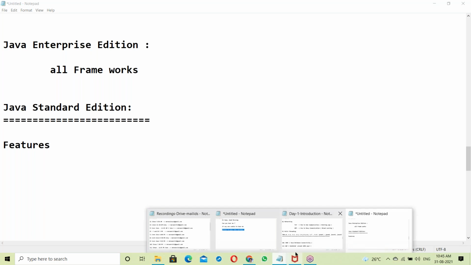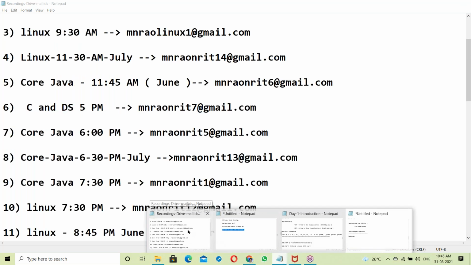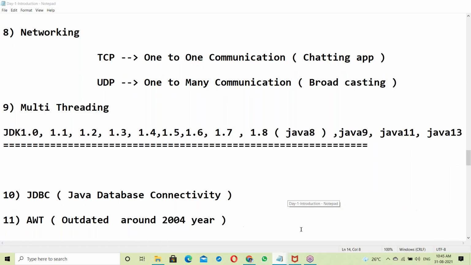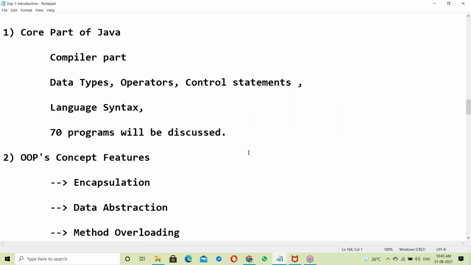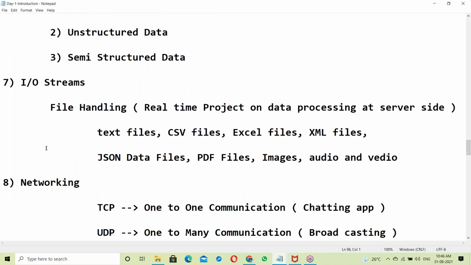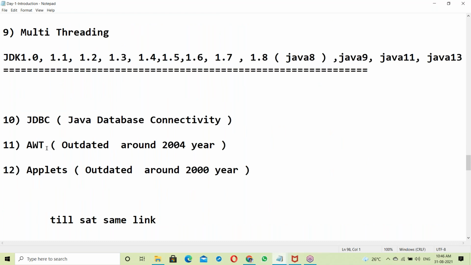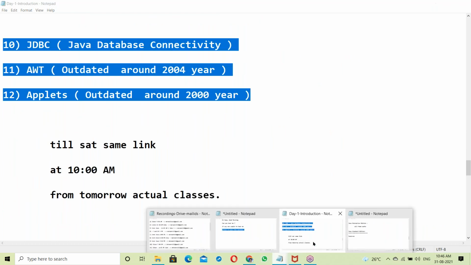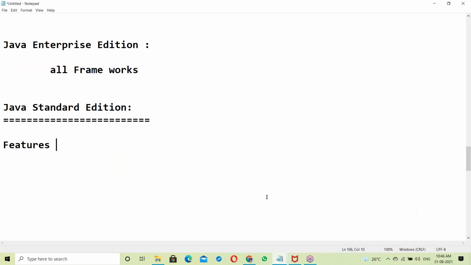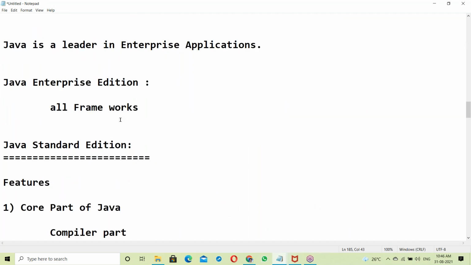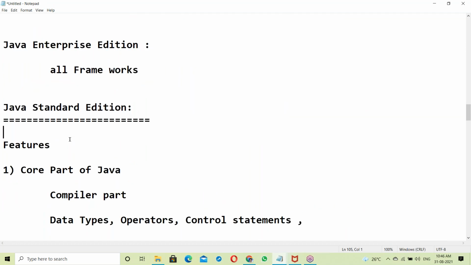Let me open yesterday's one. Yes, these are the SE features, Java standardization features.